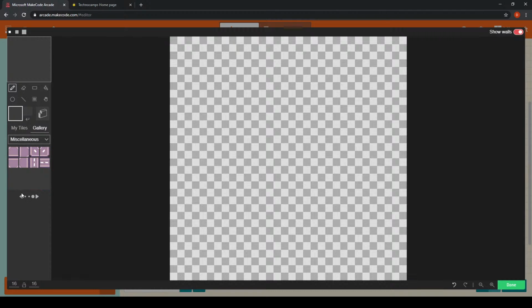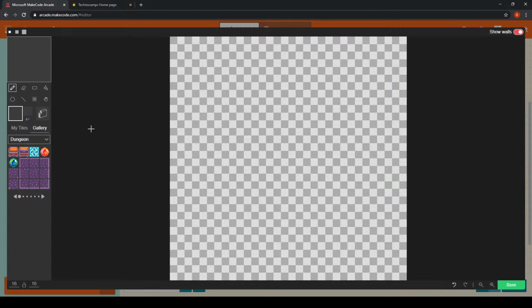All of these have different menus and different tiles that you can use within your game to add a little bit of a design element to it. I'm going to choose dungeon, but again the choice is yours as to which one you would like to use.